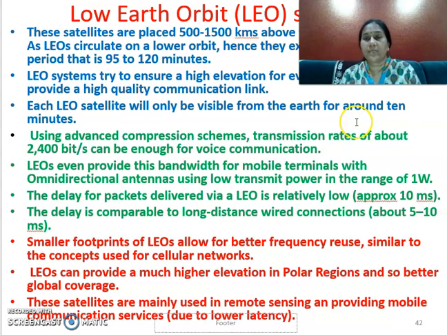The power that can be transmitted is approximately 1 watt. And there is a delay of approximately 10 milliseconds between one signal and the next.